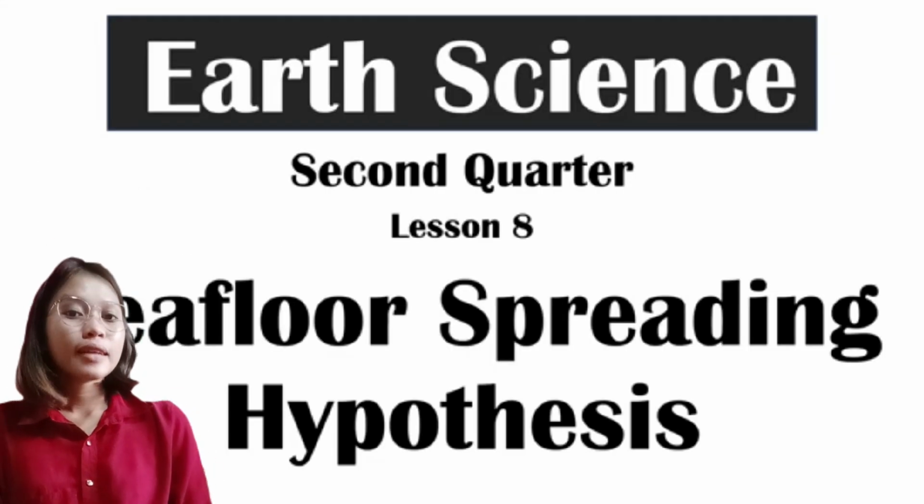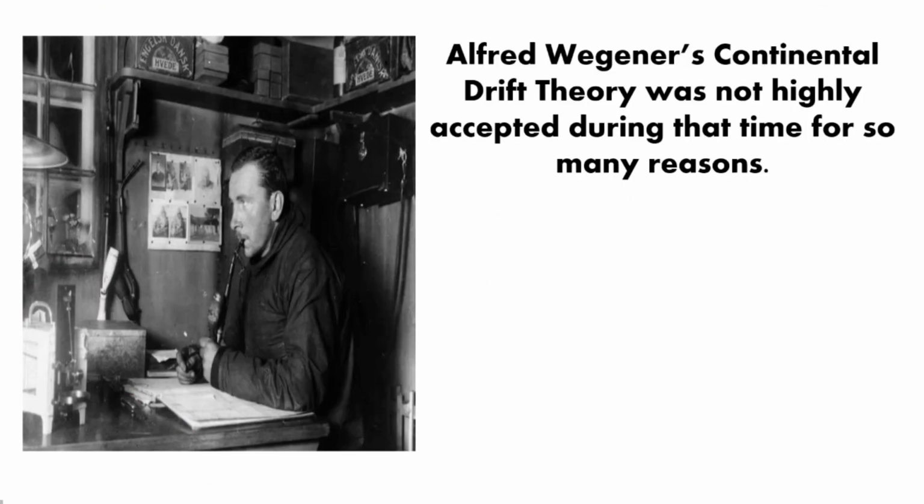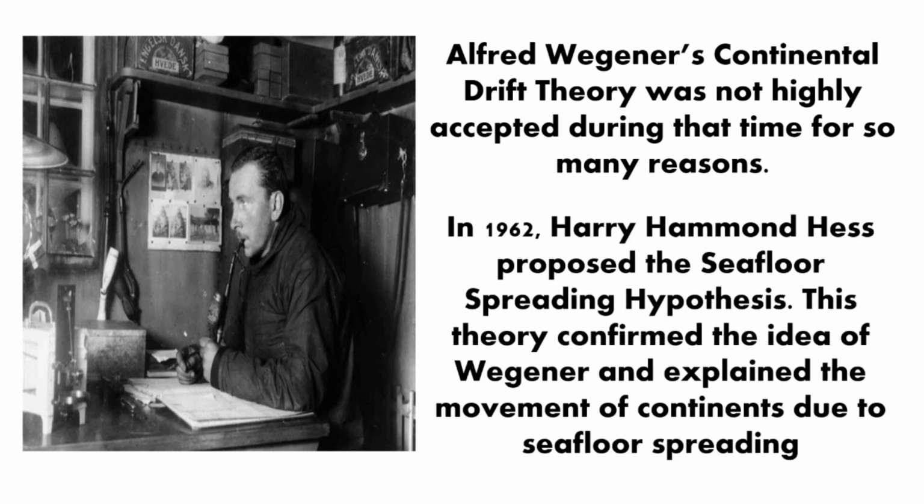So now, let's go on to our topic, the seafloor spreading hypothesis. Alfred Wegener's continental drift theory was not highly accepted during that time for so many reasons. In 1962, Harry Hammond Hess proposed the seafloor spreading hypothesis. This theory confirmed the idea of Wegener and explained the movement of continents due to seafloor spreading.